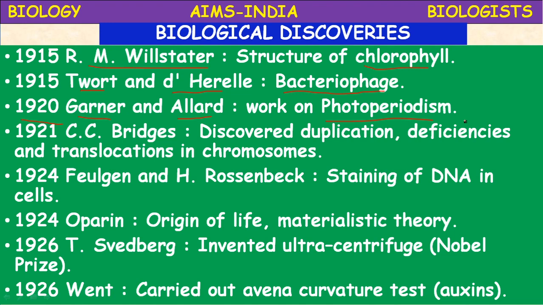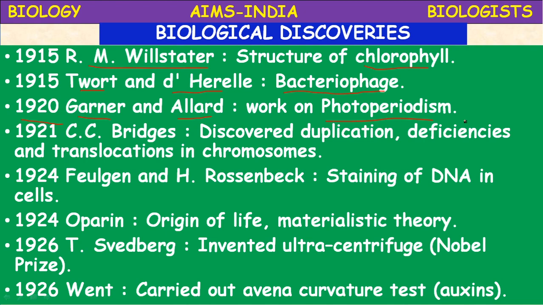He did a lot of work on chromosomes. These processes take place at the time of cell division and sexual reproduction. He studied different organisms and introduced the concepts of duplication, deficiency, and translocation of chromosomes.